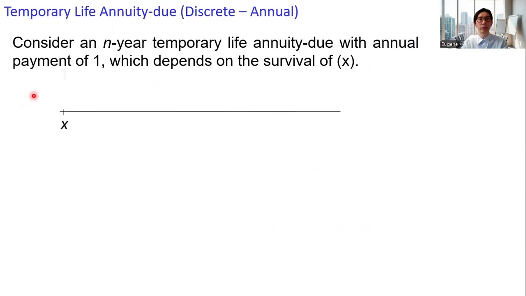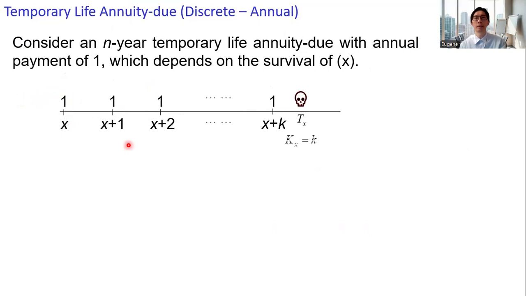That is, the individual will receive an amount of 1 immediately, and then if the individual survives to age x plus 1, another payment, until the death of the individual. Suppose the individual dies within the end-year period, say Kx equals k. Then there will be no payment afterwards. The corresponding value of Y is a double dot angle Kx plus 1.